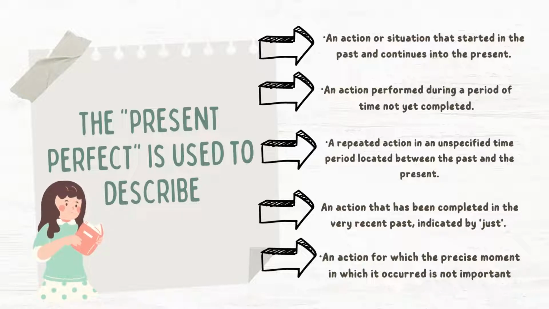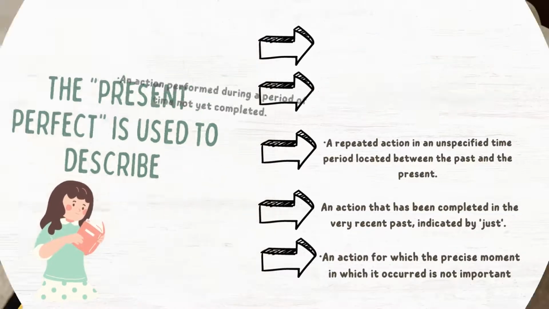3. A repeated action in an unspecific time period located between the past and the present. Example: we have visited Portugal several times. 4. An action that has been completed in the very recent past, indicated by just. Example: I have just finished my work. 5. An action for which the precise moment in which it occurred is not important. Example: he has read War and Peace.